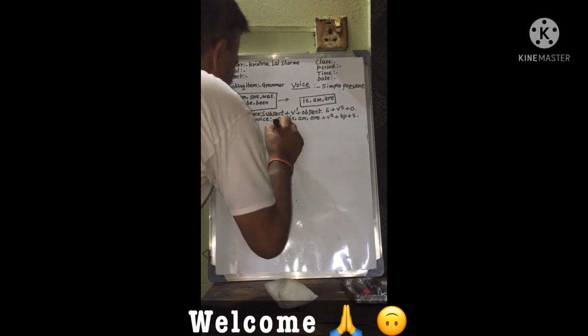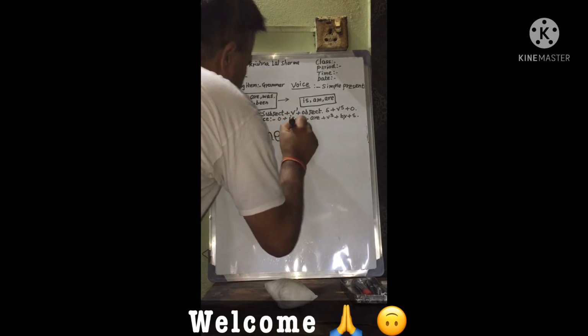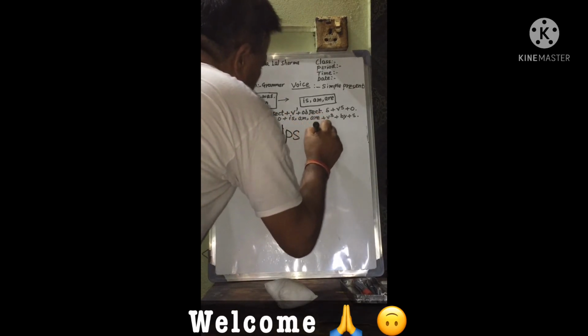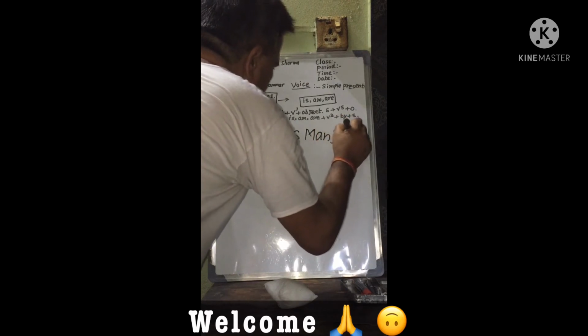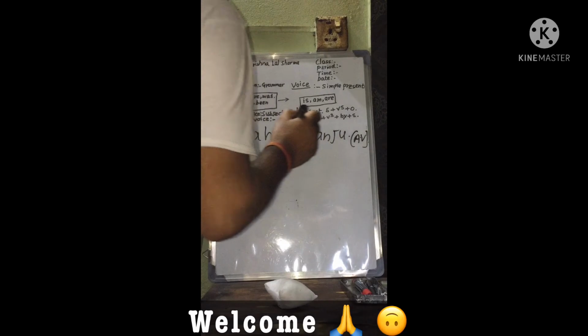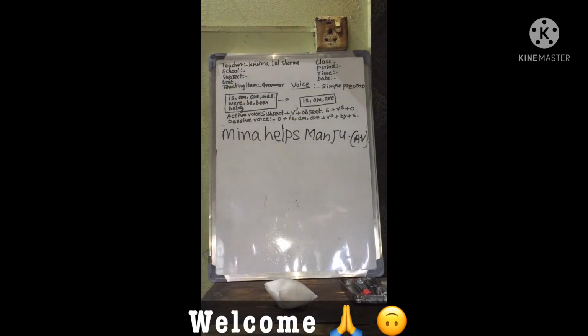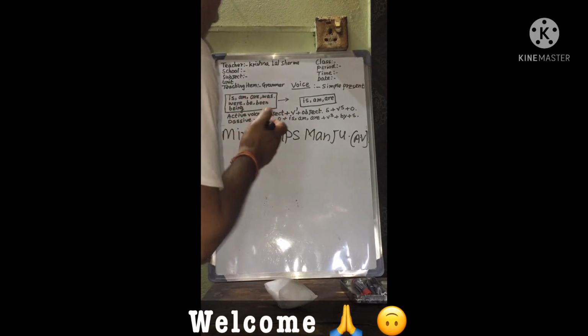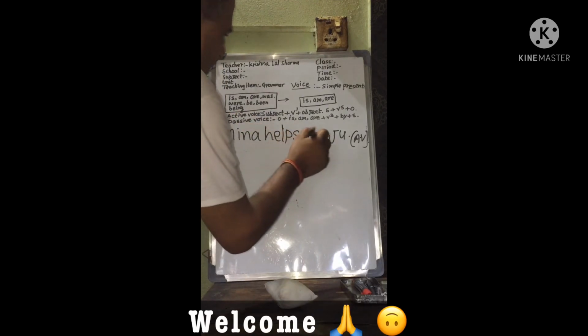"Mina helps Manju." Active voice. While changing the voice of a verb, we interchange the position of the subject and object.